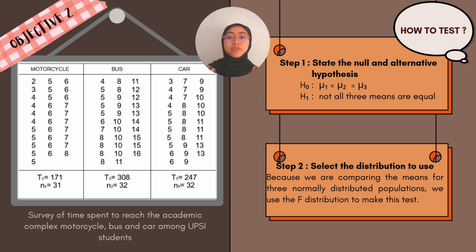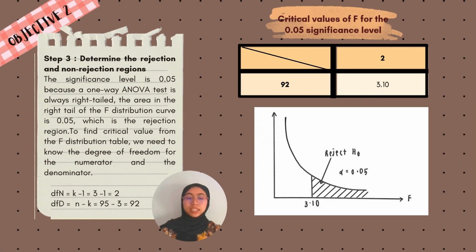Step 2: select the distribution to use. Because we are comparing the means of 3 normally distributed populations, we use the F distribution to make this test. This table shows our survey from the students. Step 3: determine the rejection and non-rejection region.